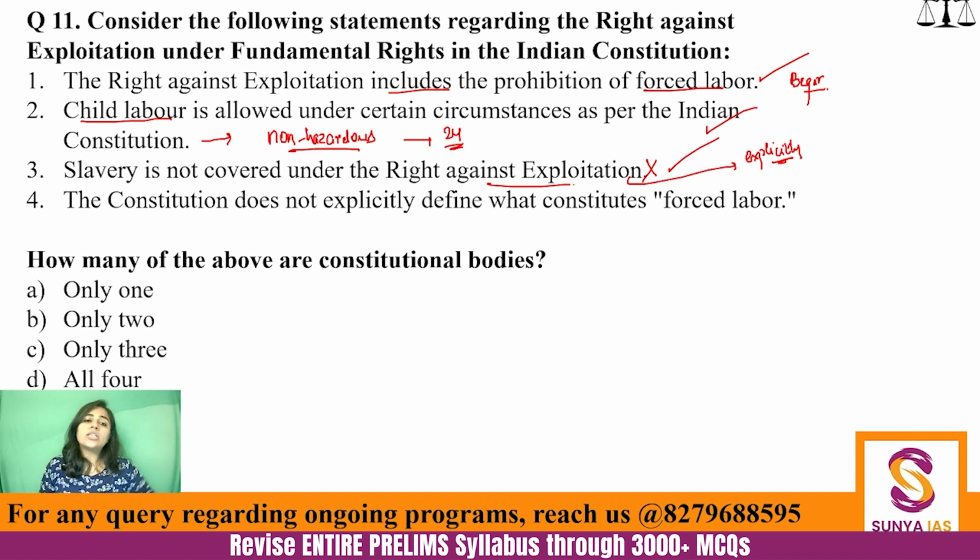Fourth statement, the Constitution does not explicitly define what constitutes forced labor. This is absolutely correct. There is no clear understanding of what forced labor entails, and that also creates a problem. So here we have three correct statements. So the answer becomes C. Okay, I hope this is very clear and very easy for you to understand.